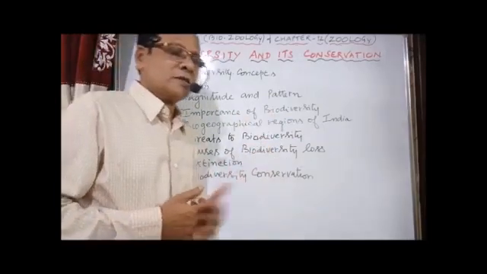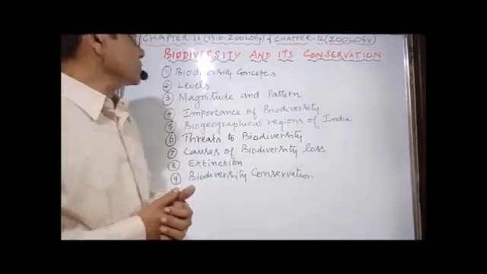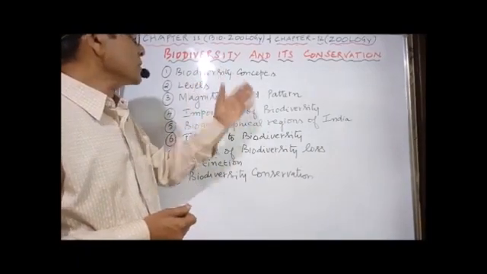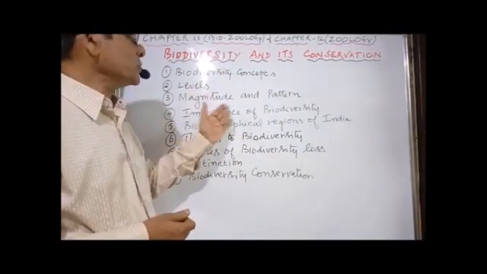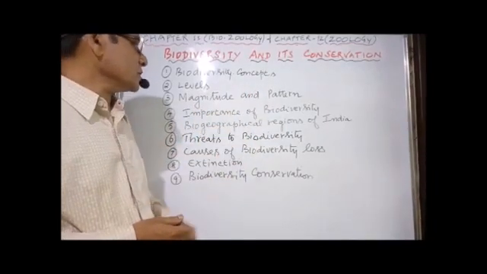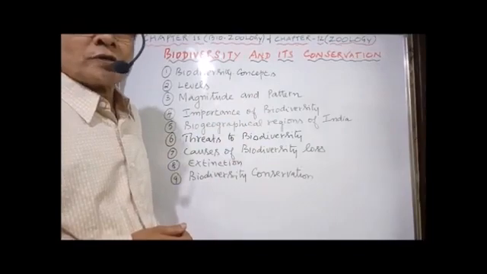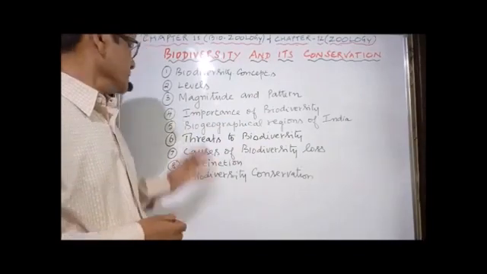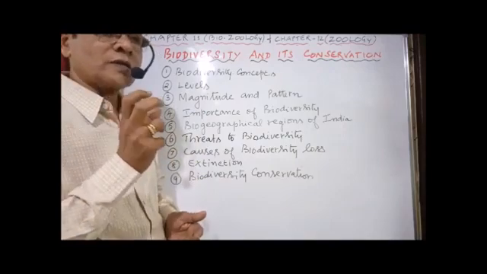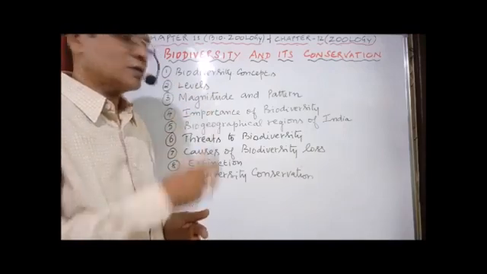Now, in this lesson, we have to study biodiversity concepts, the levels of biodiversity, magnitude and pattern of biodiversity, importance of biodiversity, biogeographical regions of India, then threats to biodiversity. What are the various factors threatening biodiversity?